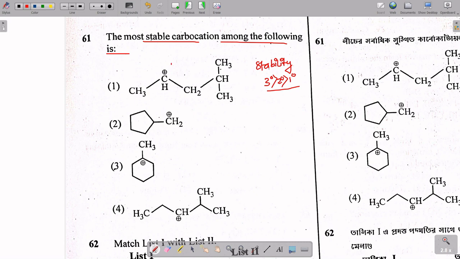This one is actually 2 degree, because it is attached to two other carbon atoms. This is a primary carbocation because it is directly attached to only a single carbon. So this is 1 degree, this is 3 degree, and this is also 2 degree. So 3 degree is the most stable, so option 3 is the answer over here.